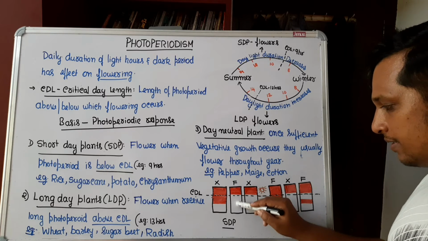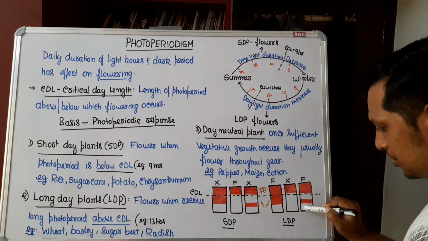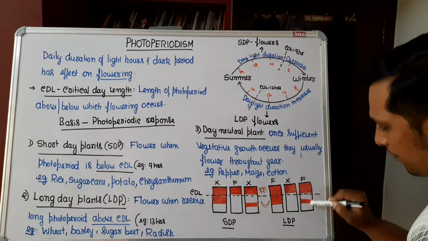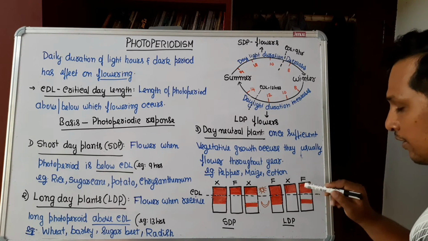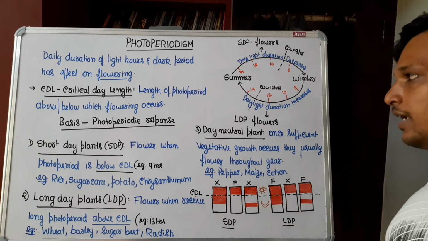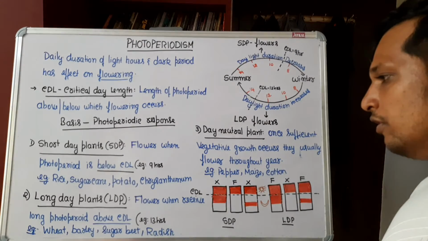Usually short day plants require a long night to flower, and long day plants require a very short night to flower. So if you interrupt them with a flash of light, they use that light for flowering. So through this chart we can understand when a short day plant is going to flower and when a long day plant is going to flower.